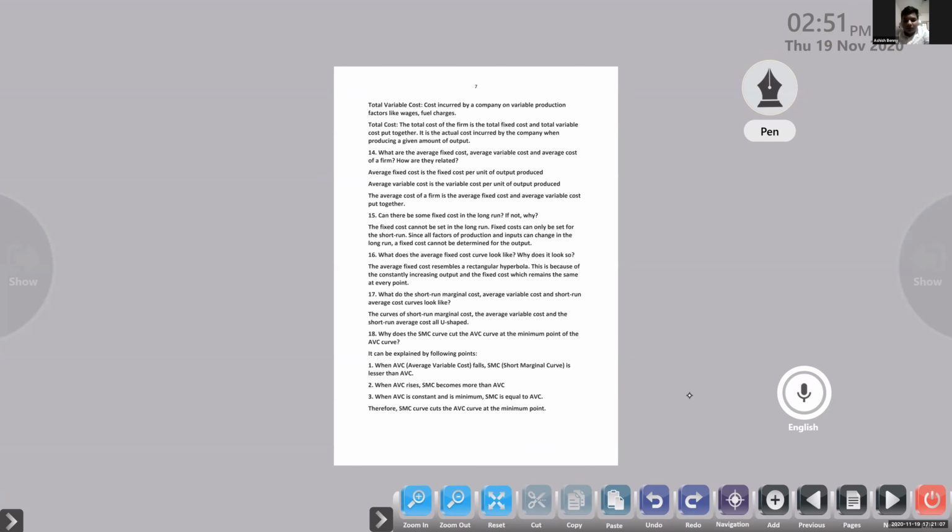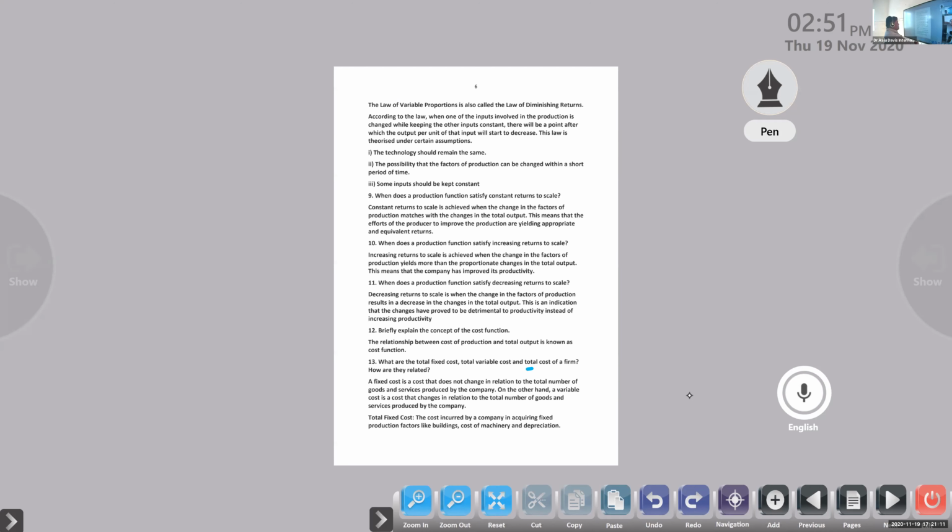Yes, sir. So total variable cost. We'll explain that one more time. Check here. A fixed cost is a cost that does not change in relation to the total number of goods and services produced by a company. It's called a fixed cost. The cost spent on fixed input is not changing.